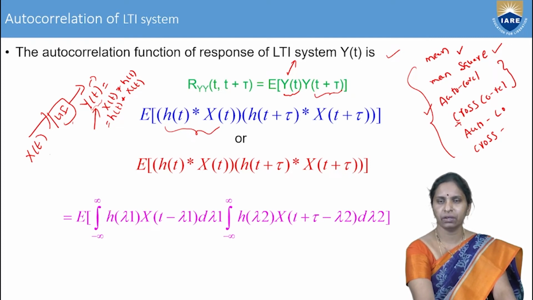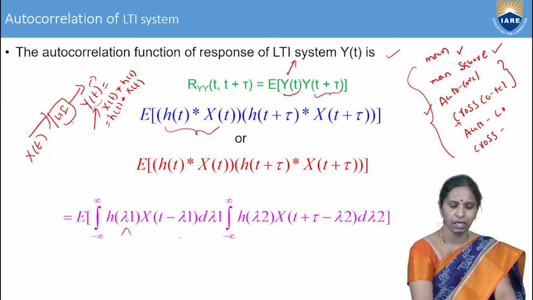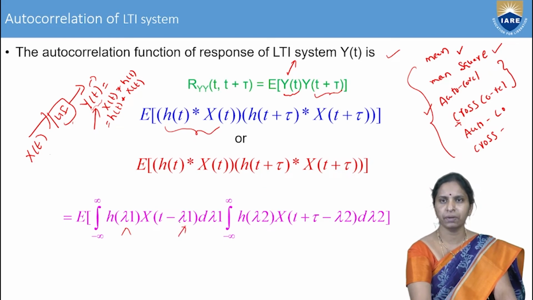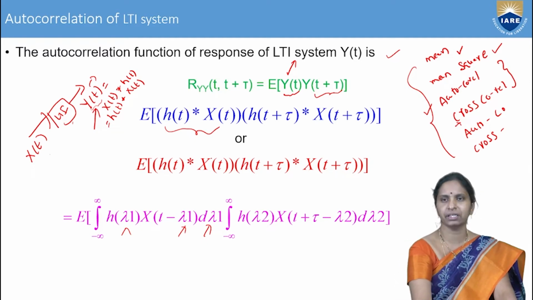Therefore, you can write the convolution formula as the integral from minus infinity of h of lambda 1. Here, lambda 1 is a dummy variable, so in place of lambda 1, you can use any other variable other than t.